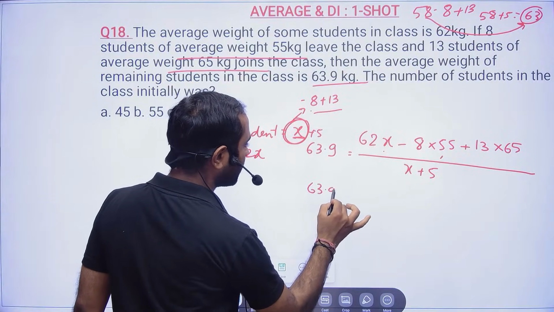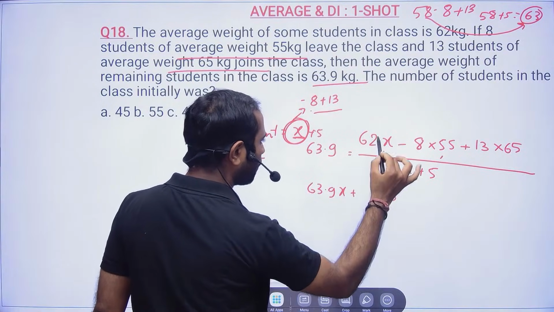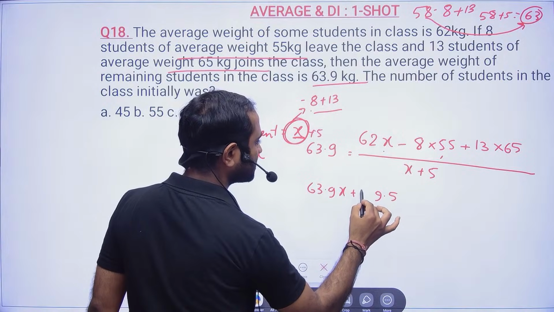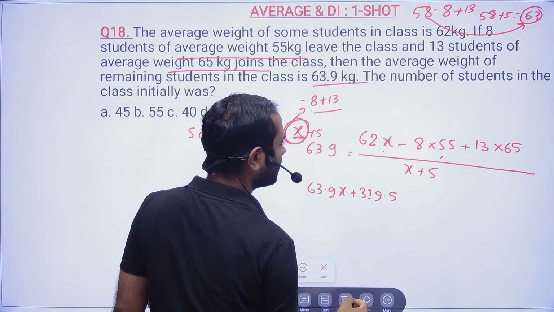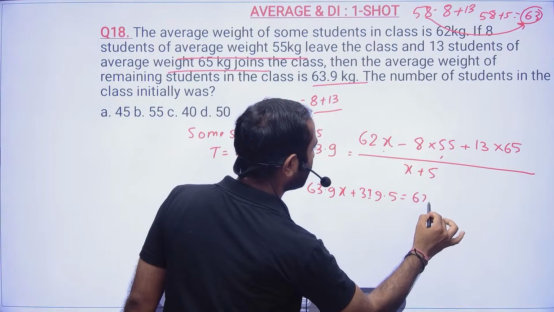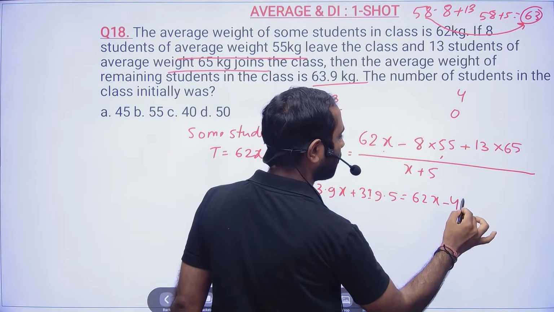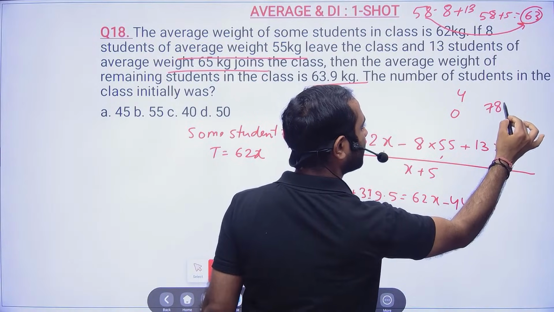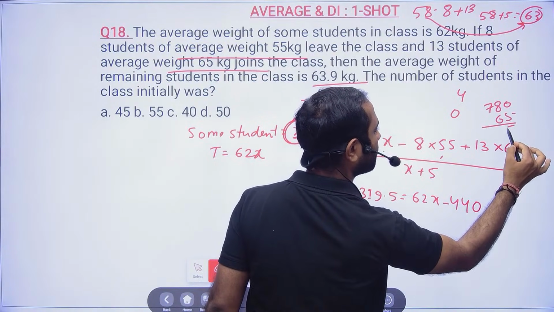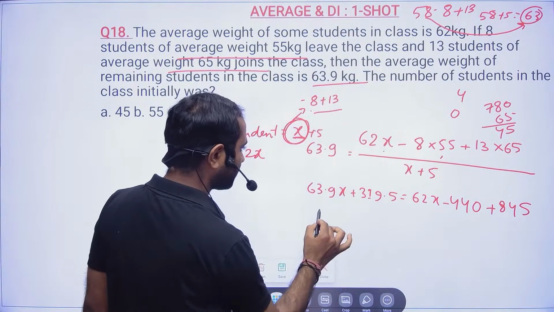So 63.9x plus 5 9s are 45, and 4 5s are 20 and 4 9s are 36, and 31.5, will be equal to 62x minus 8 5s are 40, and this will be 440, okay, plus 13 6s are 78 and 65 5s are 325, 845. I hope the calculations are correct.